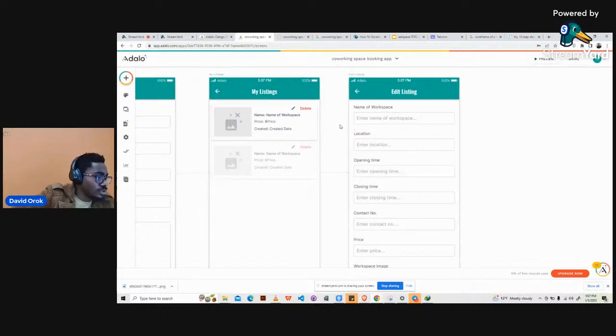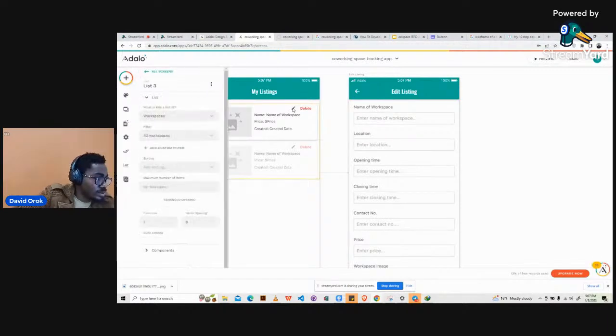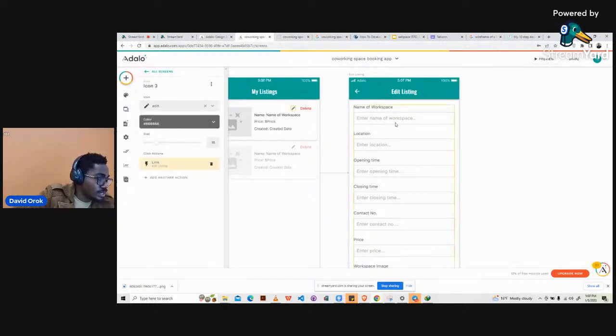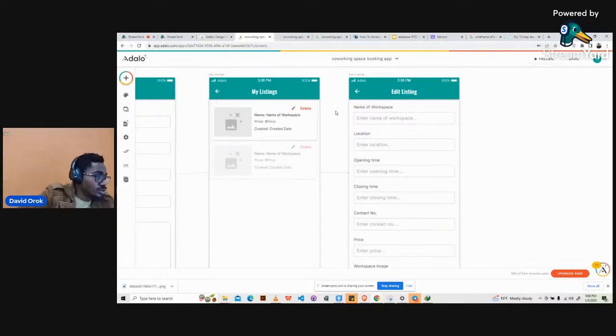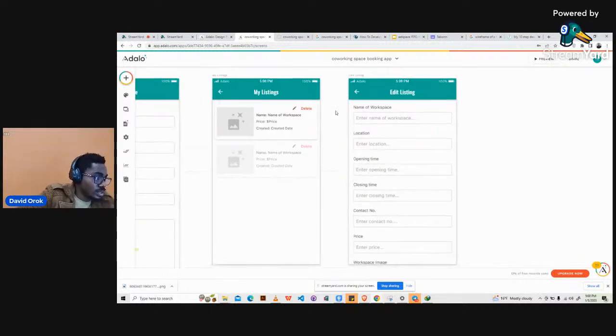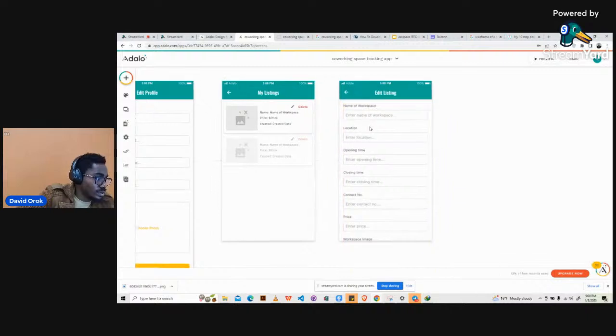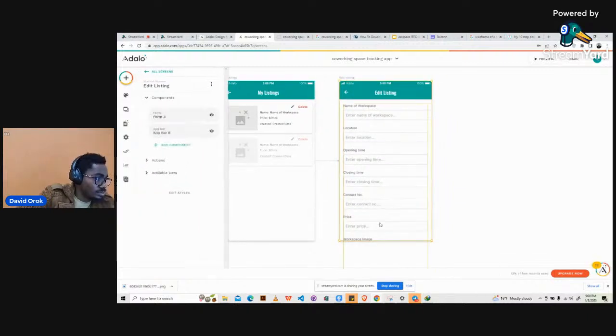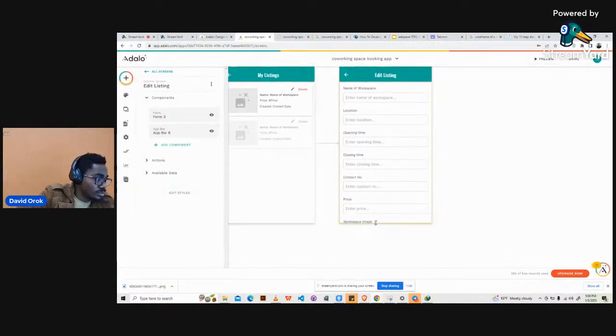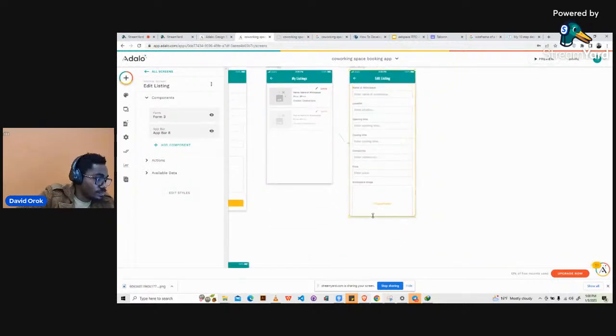Okay, so the next thing we're going to do is we push through with this button we've created. This button takes us to this listing, right? The next thing we're going to do now is work on the edit listing page. So I'll click on the main screen itself, then adjust it so we can have the full details of the entire page.